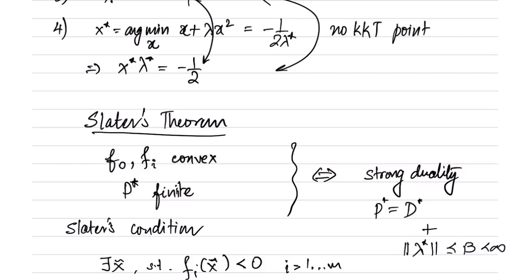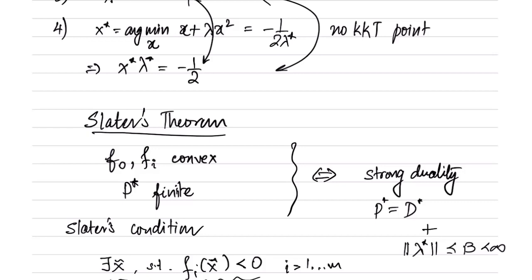So all you need to do is make sure that the problem is feasible and not unbounded below, and the functions are convex, and that there exists some x tilde such that the strict feasibility condition holds. Then you can conclude from there that strong duality holds, and therefore you can use the properties.